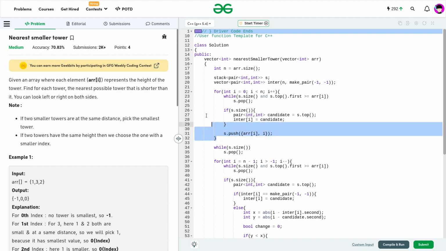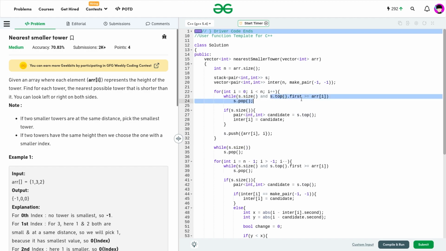Now I just traverse from the left, and you will see that this part is very simple. The while statement will check whether there exists some element in the stack. Now I compare whether the top element is greater than or equal to the current element, and I pop it from my stack. Now if the stack still has some elements, I'll check my candidate answer. The top of the stack will be my candidate answer, and I will directly update inter of i with my candidate answer. After it, I push the current element into the stack. So this is what I've done.